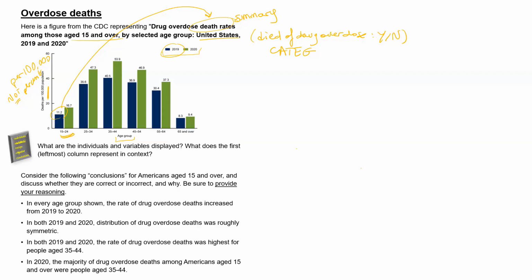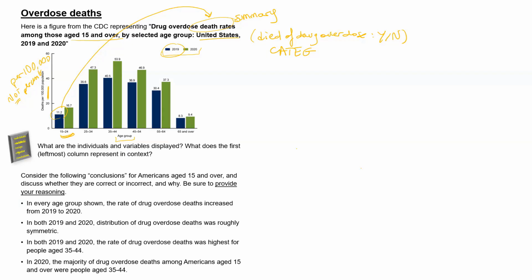The first proposition is, in every age group shown, the rate of drug overdose death increased from 2019 to 2020. Yes. The size of the green bars is taller than the size of the blue bar in each of those age groups. So yes.